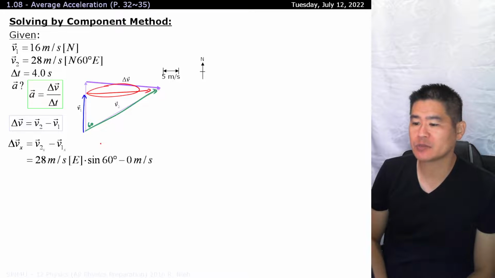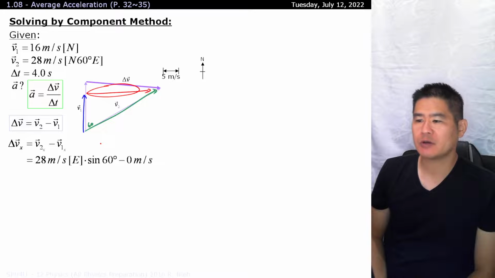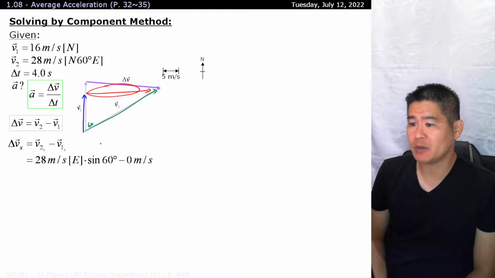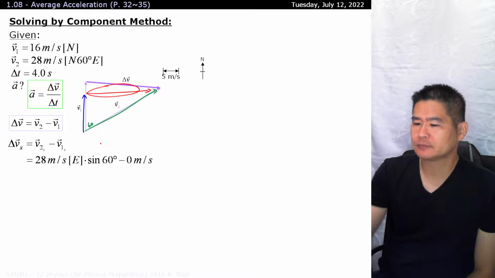All right, so 28 meters per second times the sine of 60 degrees. As for v1, since it's facing directly towards the north, there is no x component. In fact, you could also calculate this by multiplying it by the cosine of 90 degrees, and it'll give you an answer of 0. All right. Okay, so we do the calculations over here.